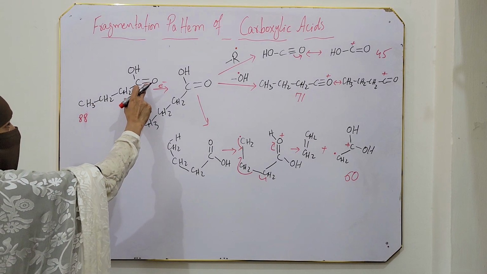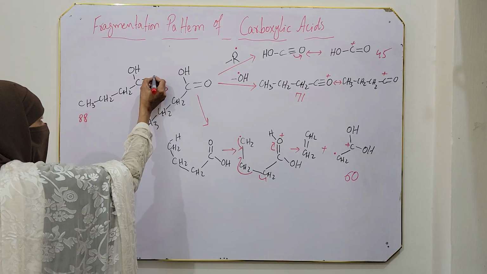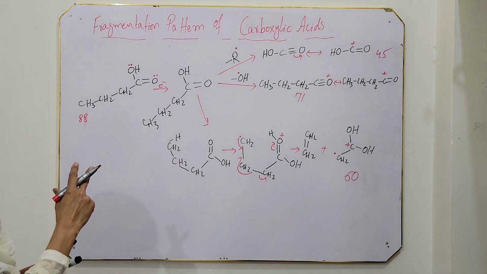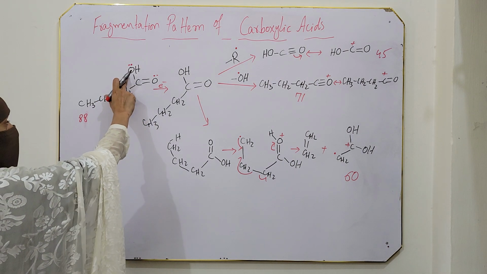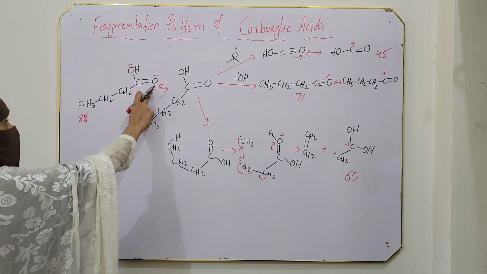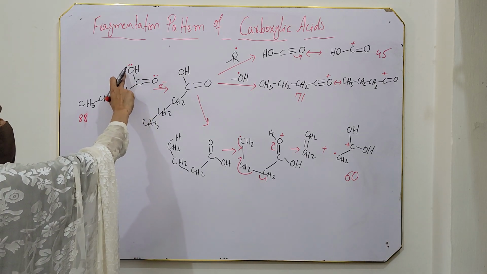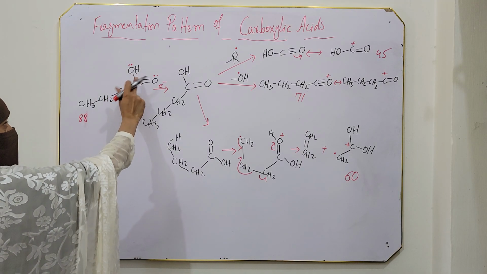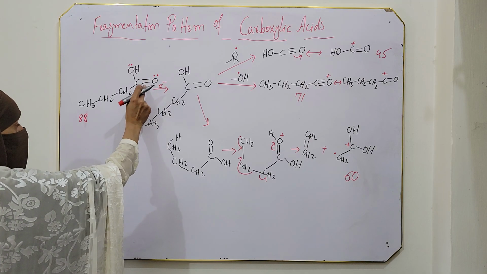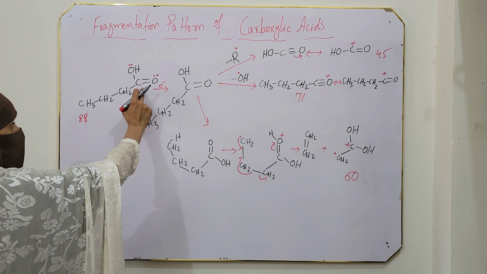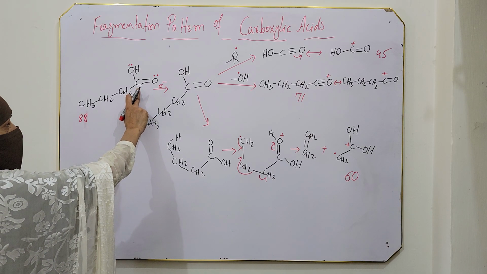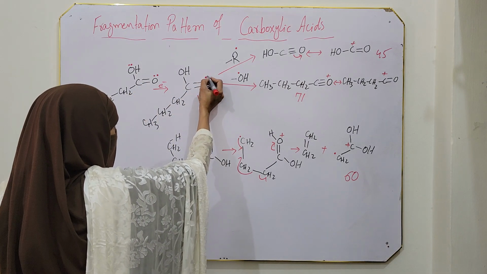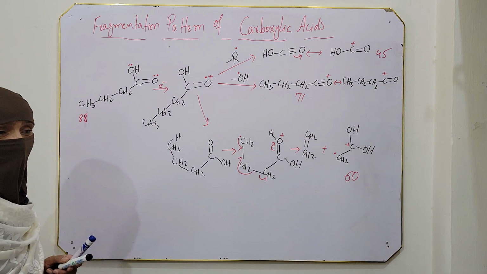We have discussed that if a multiple bond and a lone pair are present, then the electron will be released from the lone pair position. But here we have two options for the lone pair. Two oxygens are there, so from which oxygen will the electron be removed? Either from this position or this position. This oxygen carrying a lone pair has just a single bond, but this oxygen carrying a lone pair has a multiple bond. It has a double bond with carbon. So mostly the electron is removed from this carbonyl oxygen with the double bond. So the electron is released from this position. As a result, a cation radical is formed.